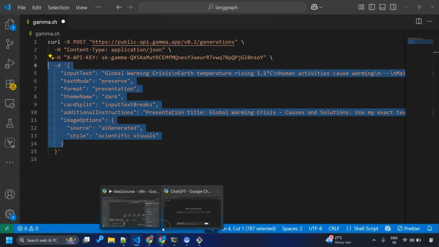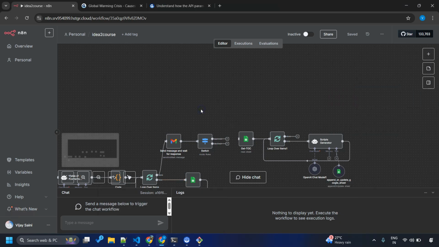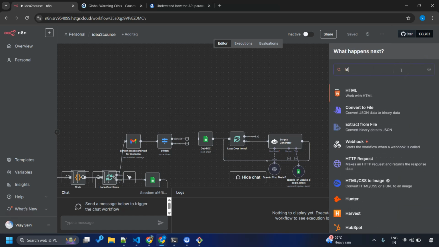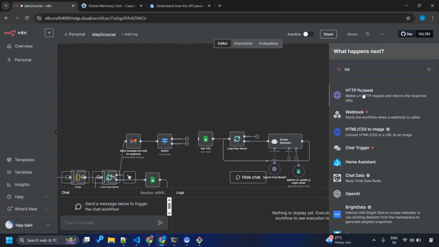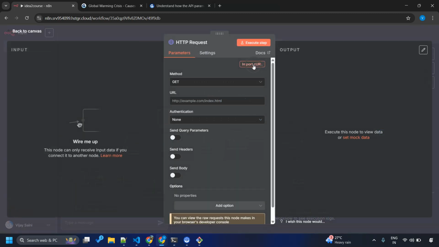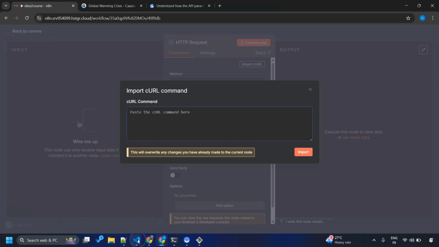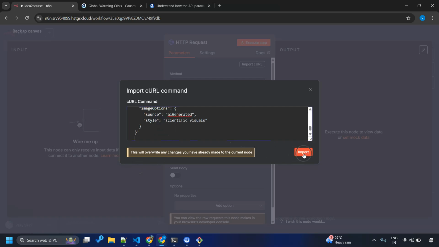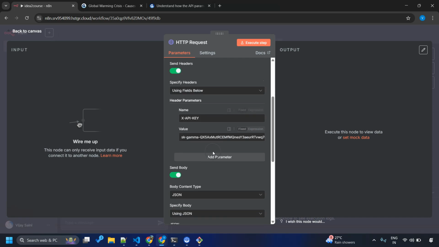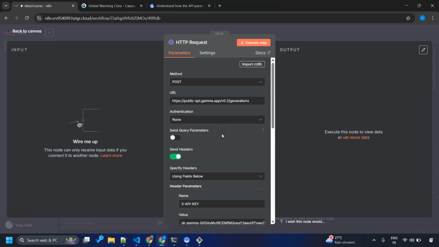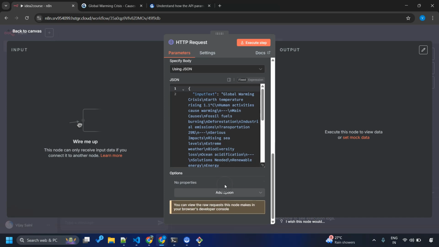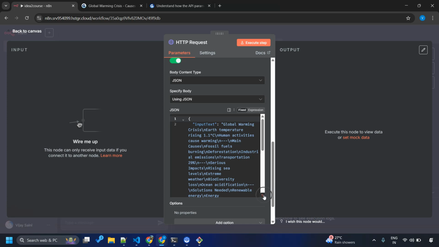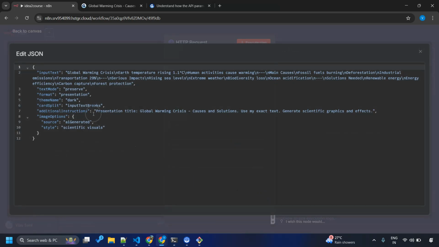Now let me switch back to the n8n workflow and try to hit this curl command from within the n8n workflow. Okay. So for this, I'll use this HTTP request node. Click on this and I'll simply do this import curl command. I'll copy this completely and paste it over here and hit import. Amazing. It has automatically filled all this information into this HTTP request node and it's all done. How good is it.